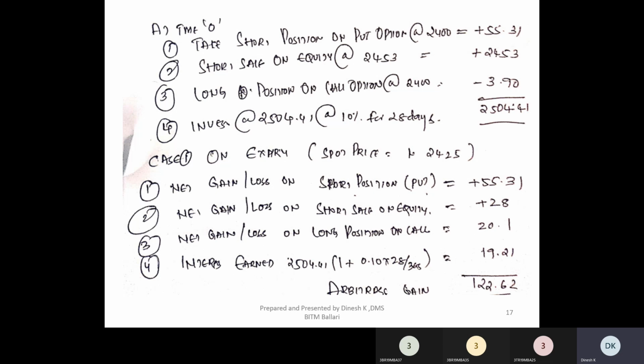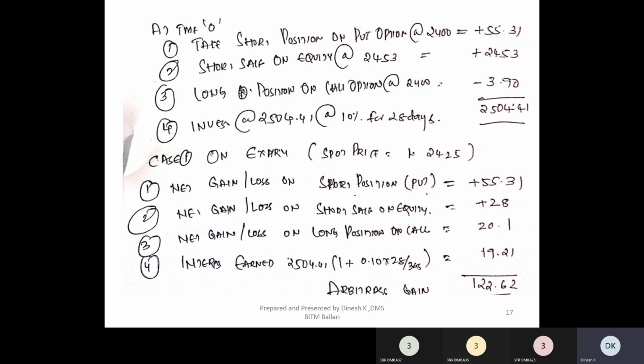Fine. So what is the leftover cash with you? 55.31 plus 2453, minus 3 rupees 90 paisa. What is left over with you would be 2504.41.